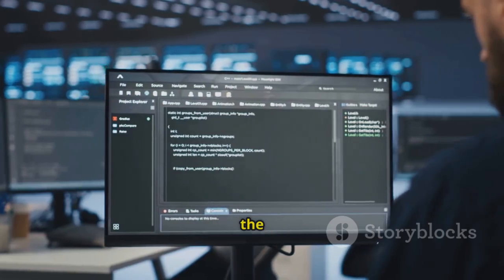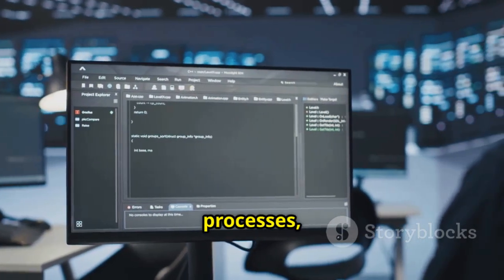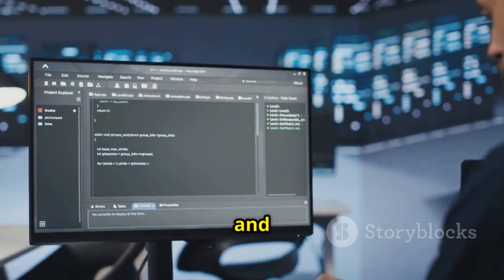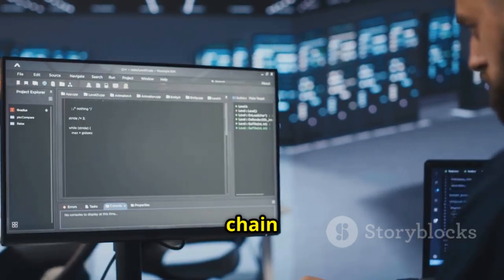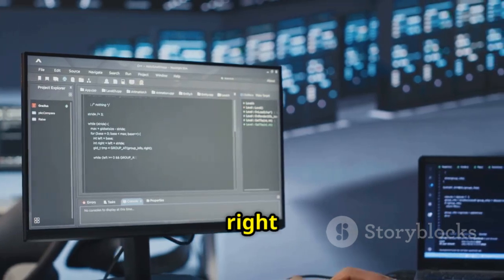As we delve deeper into the world of Bash concurrency, we'll explore how to launch background processes, manage their execution, and utilize pipes and subshells to chain commands together, creating efficient and powerful workflows right from the command line.